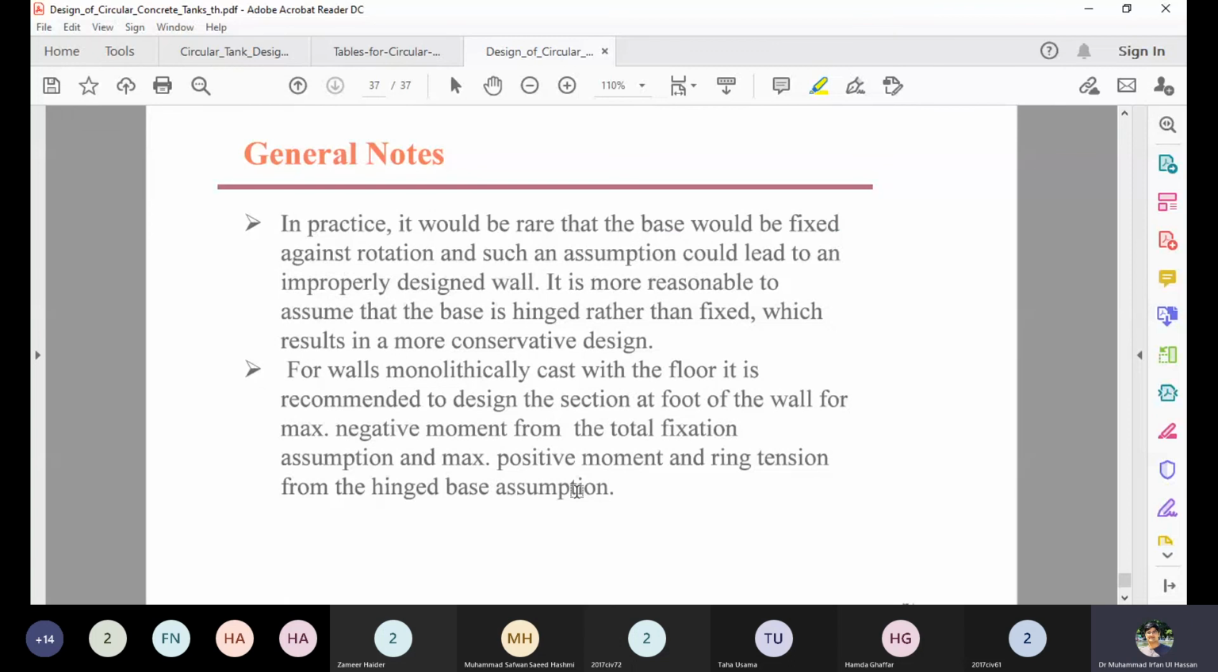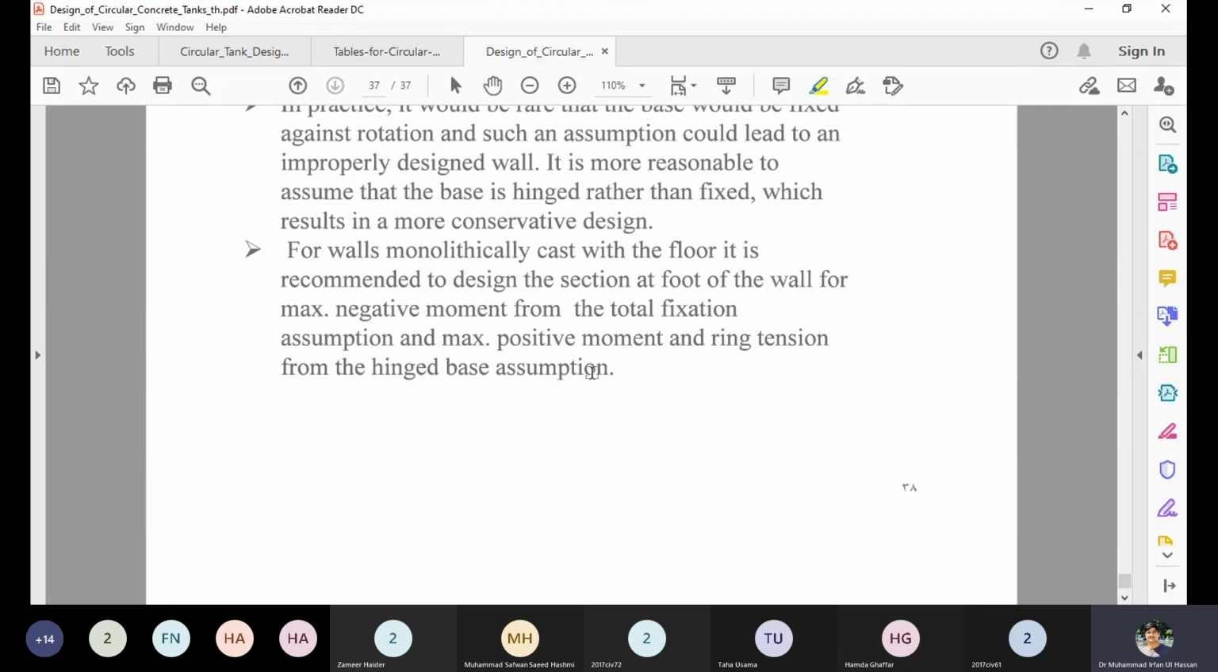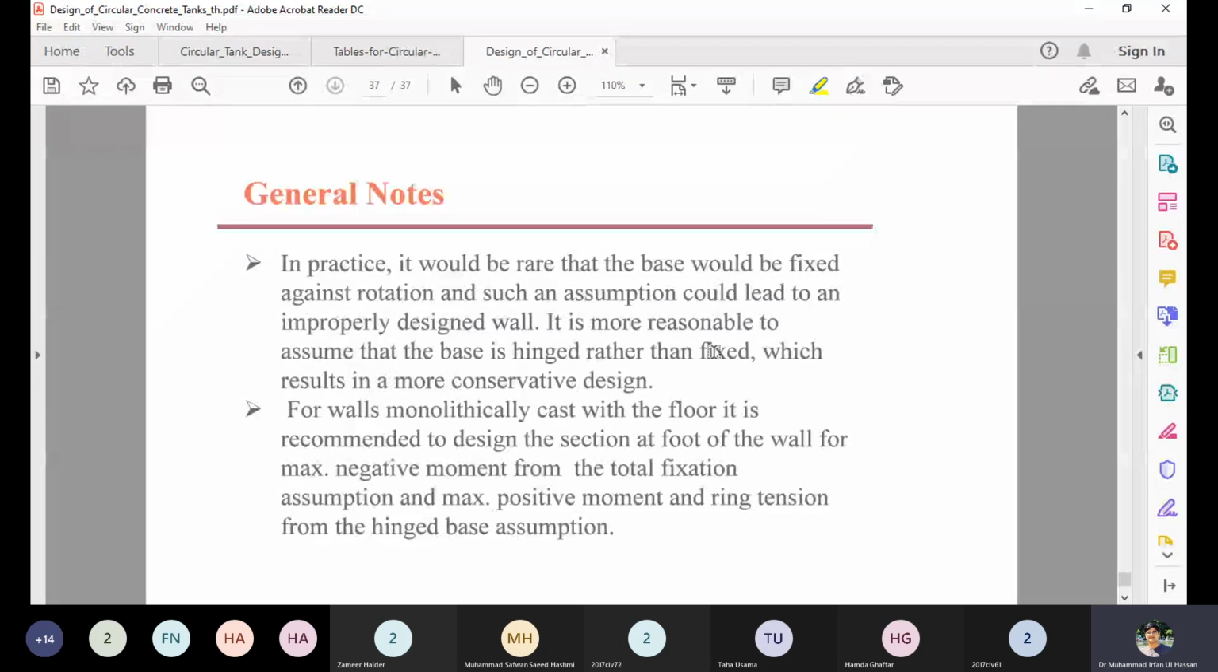Even if it is fixed, you can compute the hoop tension both ways. Even if you feel that the bottom support is fixed, you must check the hoop tension for the hinge case, because hinge is giving the larger hoop tension. So compute the hoop tension by the hinge bottom also, and compute the flexural stresses by taking it as a fixed support, so that you do not miss any important point, and the critical effect and the more conservative design is finally given for the tank design.